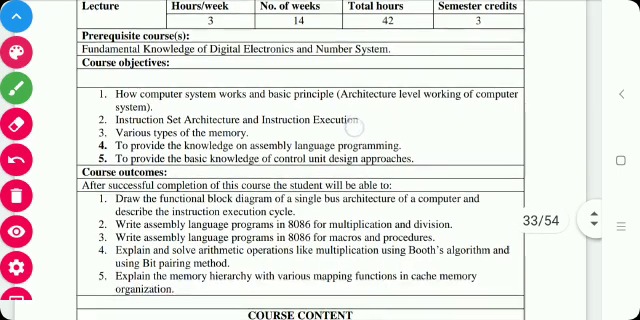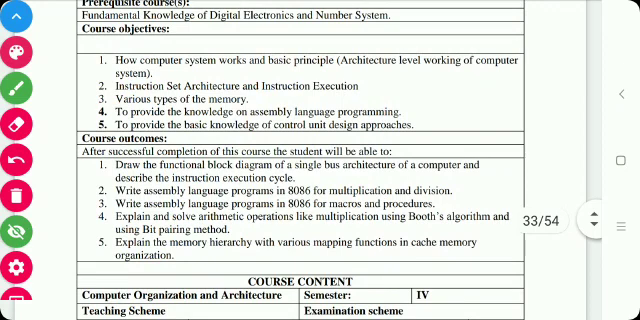So the course objectives are: first, how a computer system works and its basic principles, that is, the architecture level working of a computer system. Second objective is instruction set architecture and instruction execution. Third course objective is various types of memory. Fourth objective is to provide knowledge of assembly language programming. Fifth objective is to provide basic knowledge of control unit design approaches. So these are the objectives of the course.